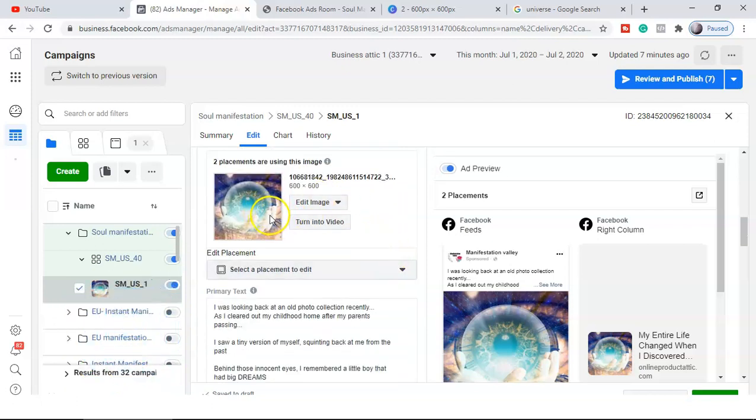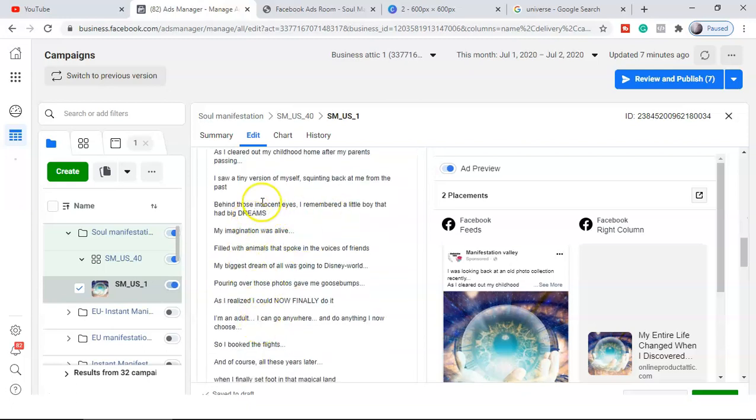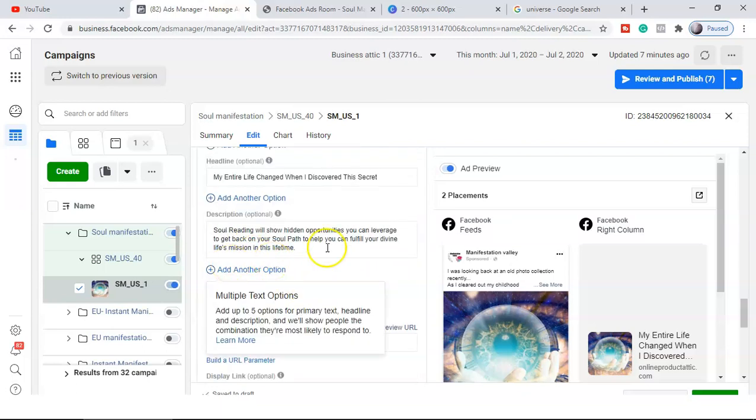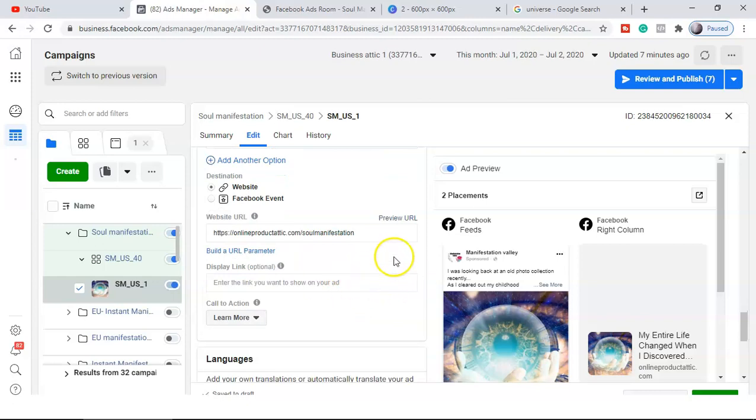Images are really important, because this is something that is going to grab the attention of people. The first thing is the image. They will read this copy, and then they are going to click the call to action. They will click to learn more.